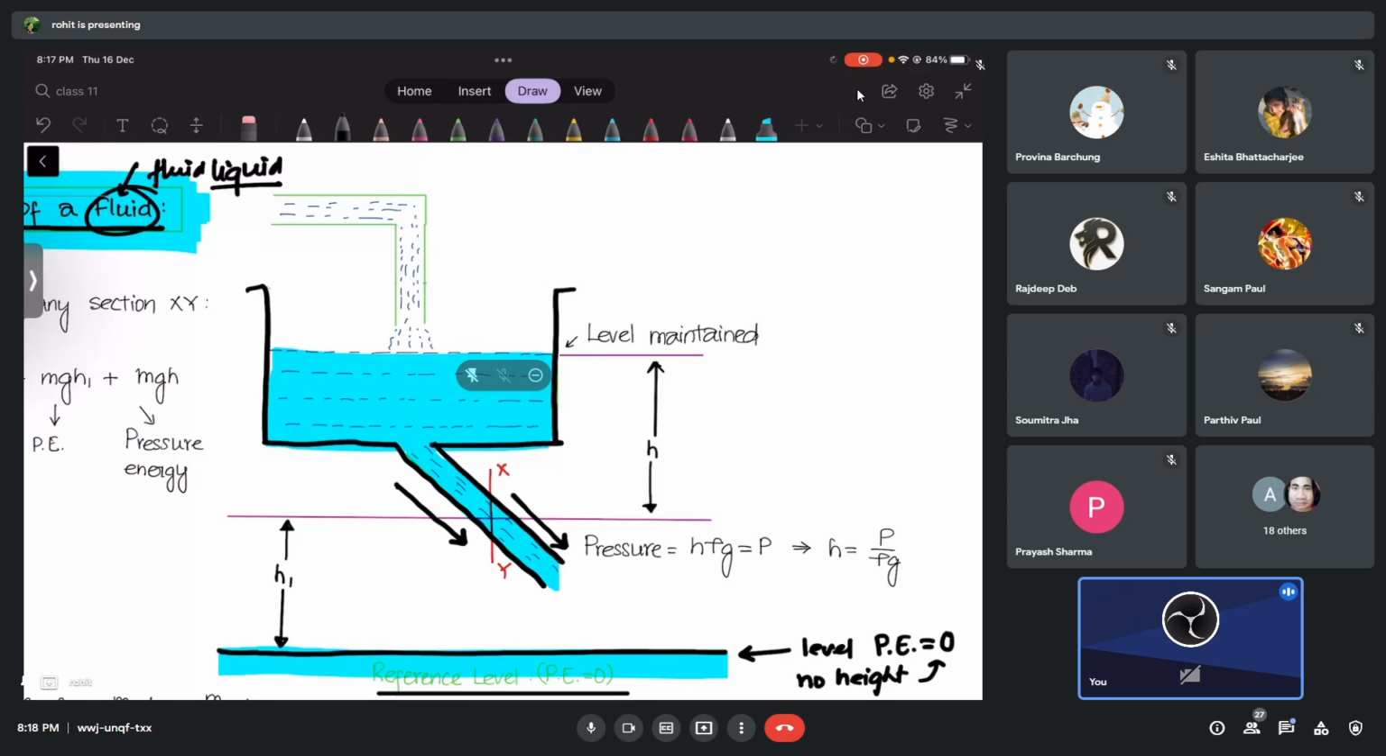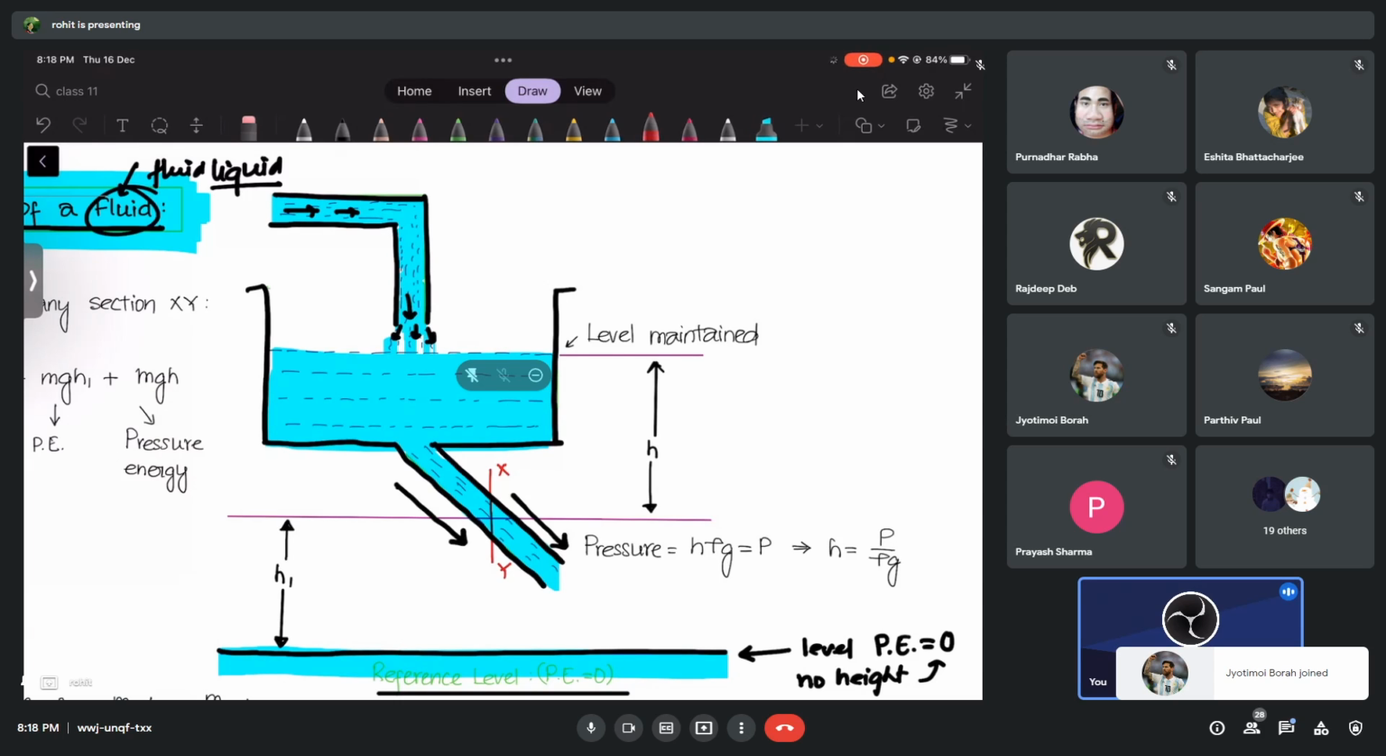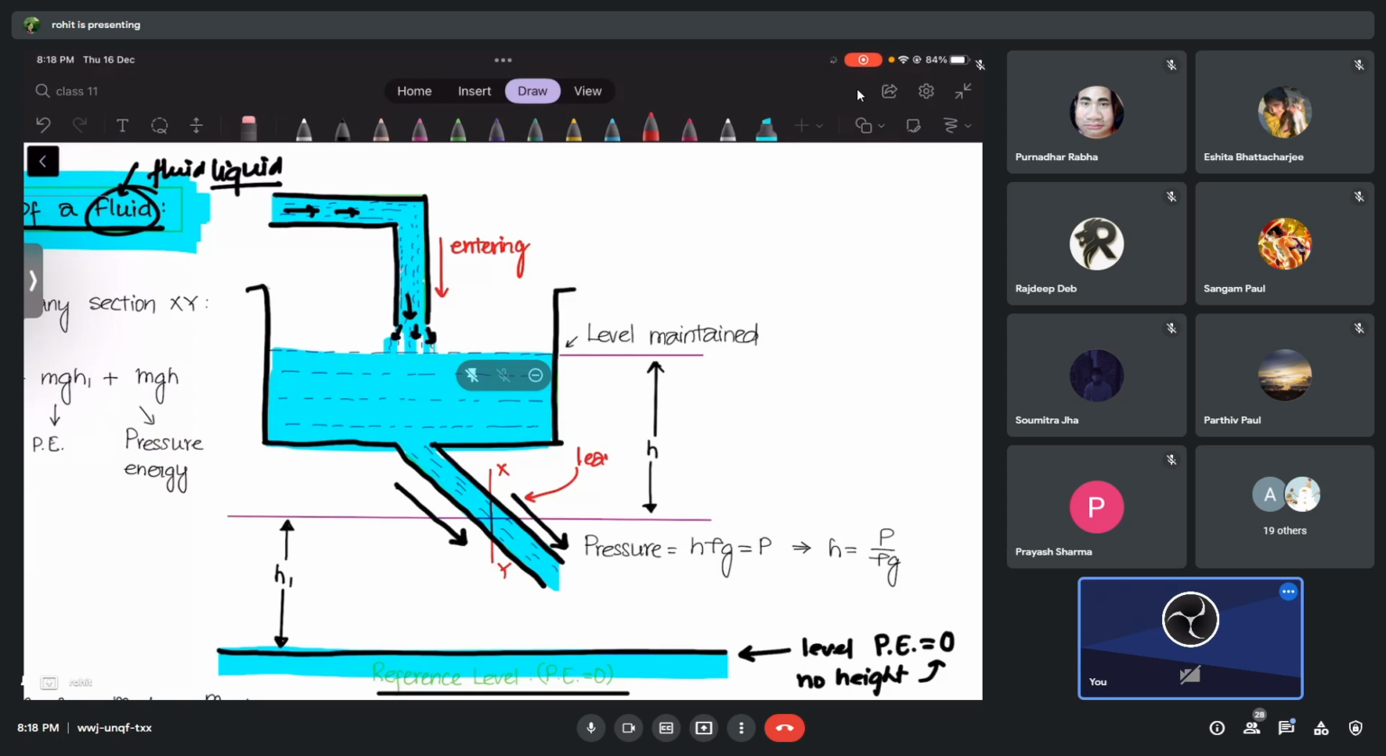Now, there's another pipe here. What do you think, is liquid coming out of this pipe, or going into the pipe? Coming out, right? Okay, so liquid is coming out from this pipe, and it is trying to go to this container, obviously. So some amount of liquid is entering from here, and from here, what do you think? Liquid is leaving.